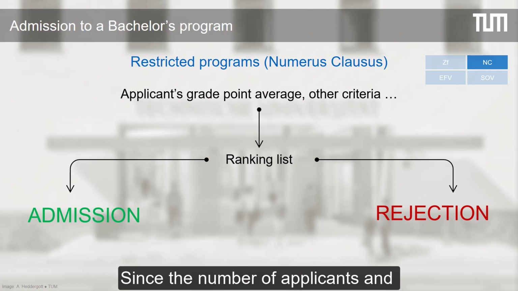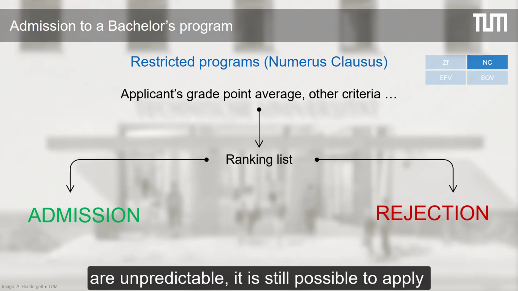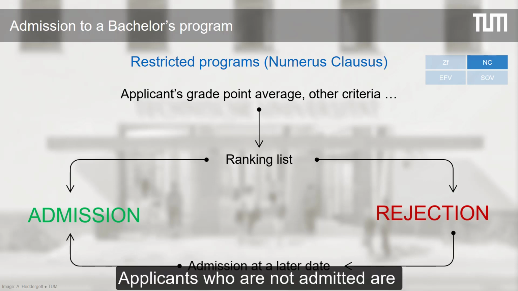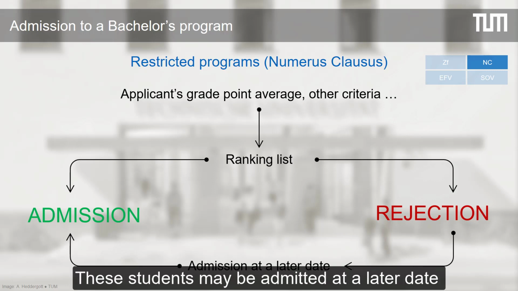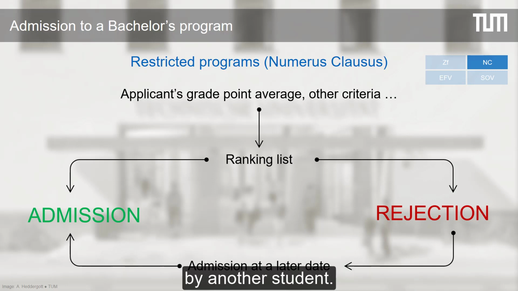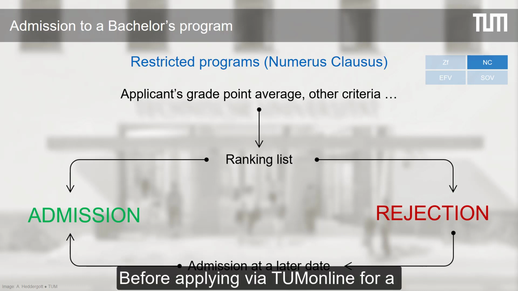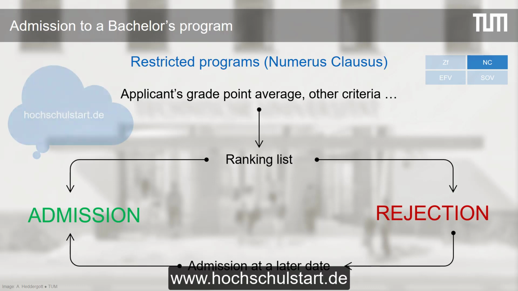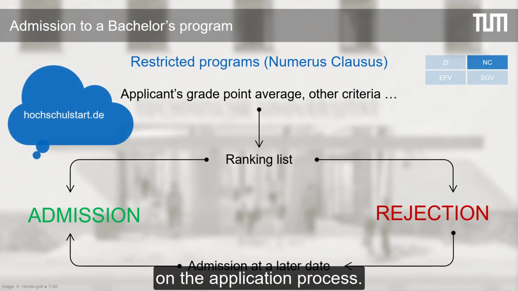Since the number of applicants and their criteria, grades for example, are unpredictable, it is still possible to apply with a lower grade point average than the current NC grades. Applicants who are not admitted are automatically put on an alternatives list. These students may be admitted at a later date in the event that a spot is not accepted by another student. Before applying via TUM Online for an NC degree program, you need to register with the application portal www.hochschulstadt.de. Please find at this portal detailed information on the application process.